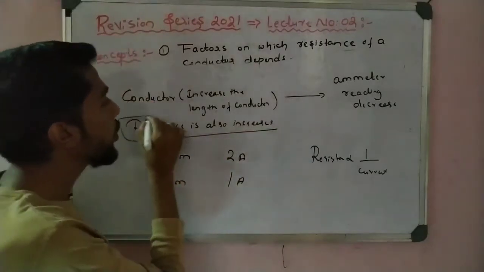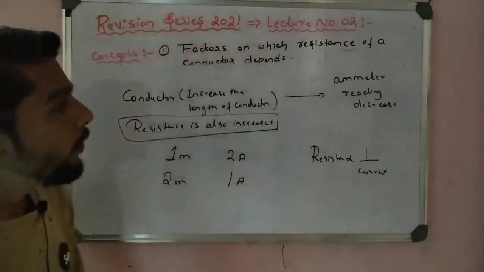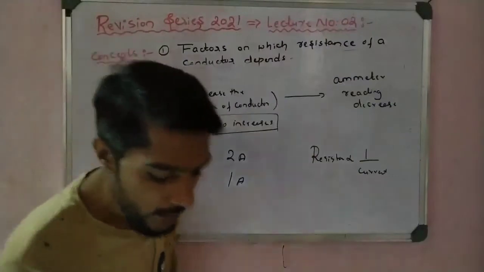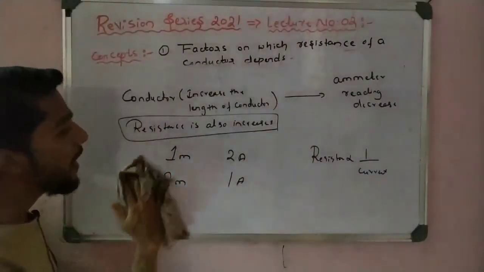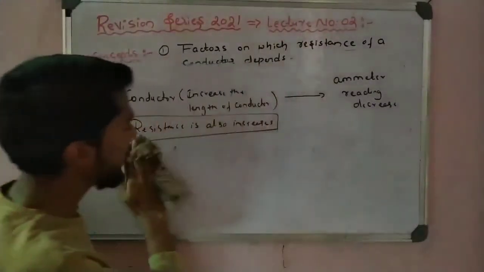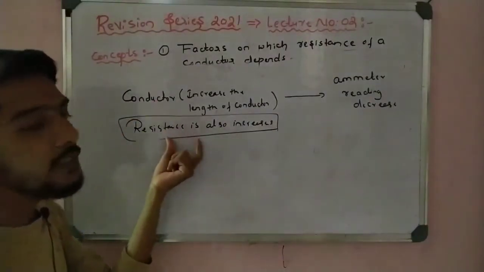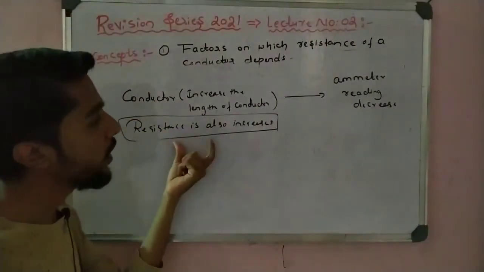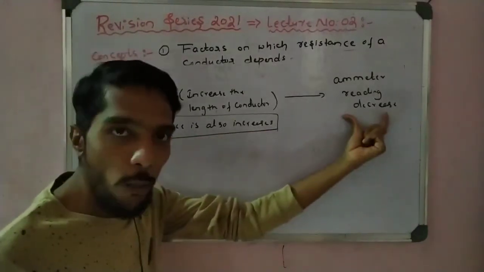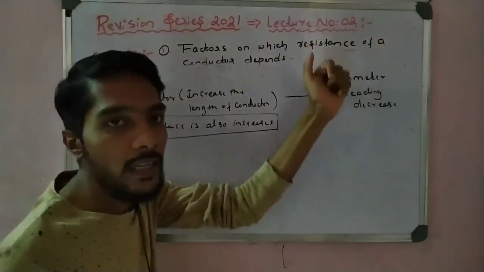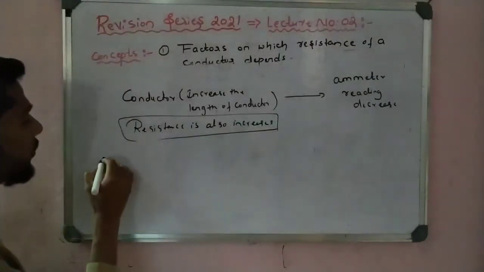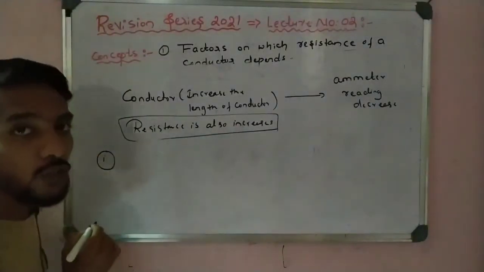That is a point you have to remember. When we increase the length, what do we observe? We observe that the resistance also increases. So resistance increases, current is now decreasing. So we write the first factor on which the resistance of a resistor depends.